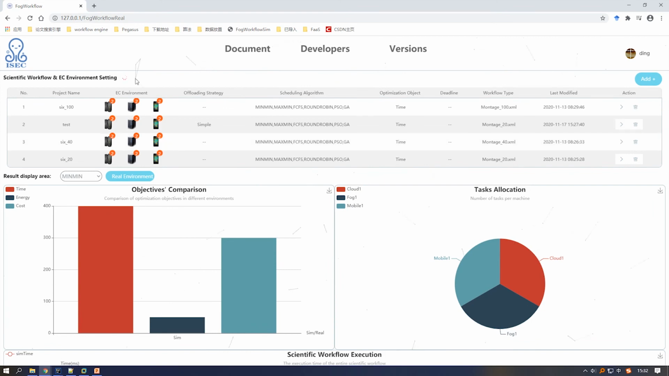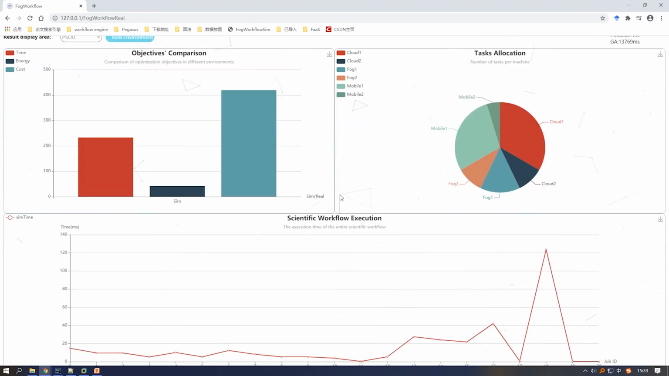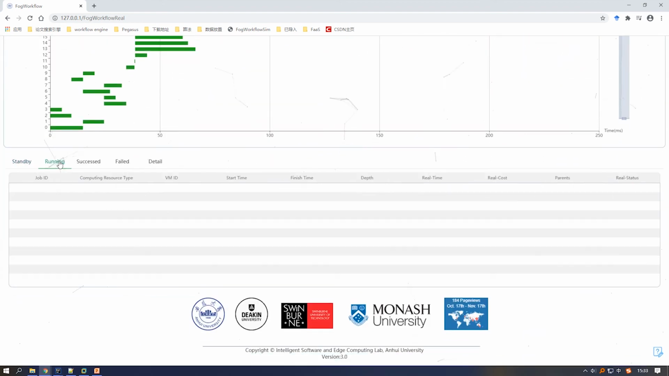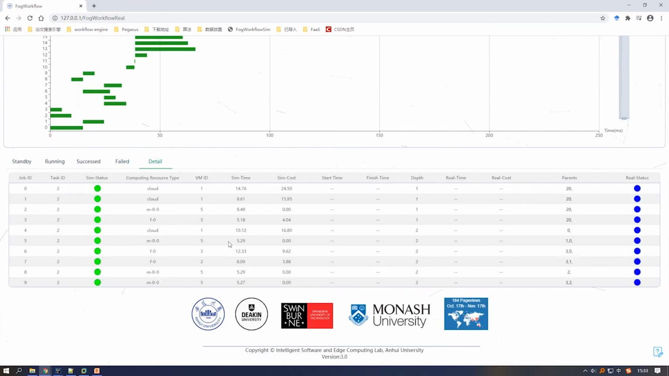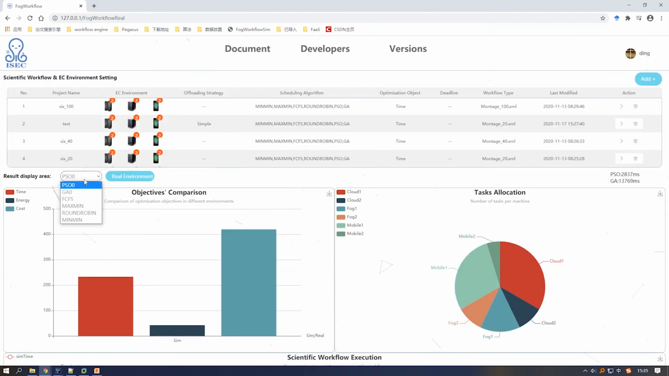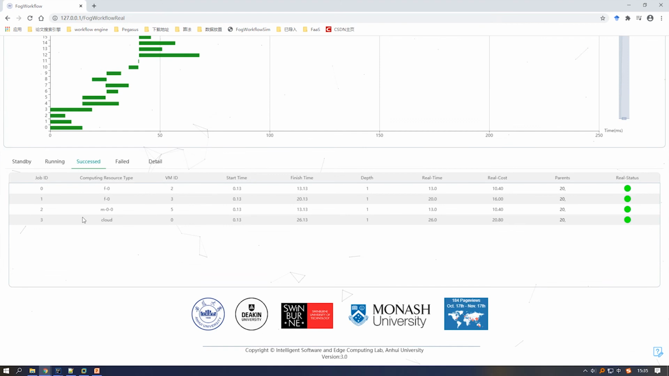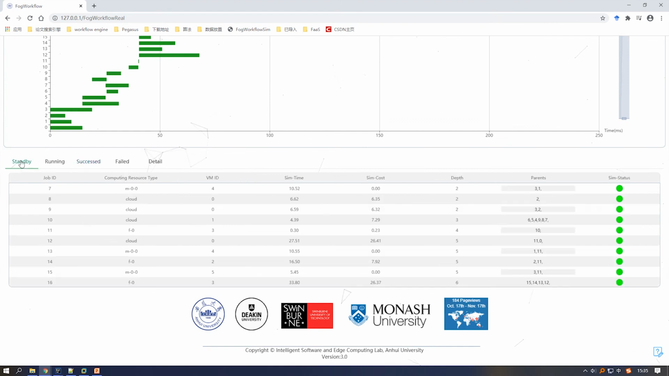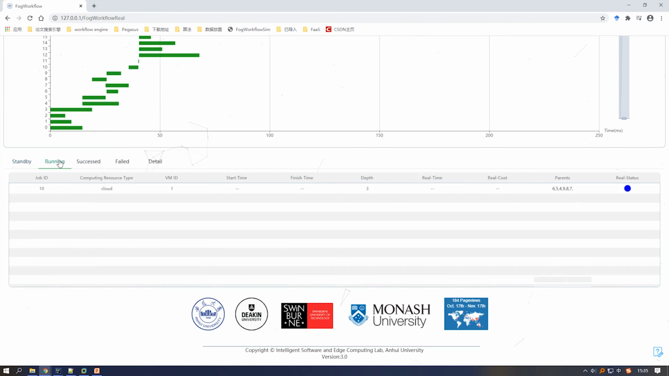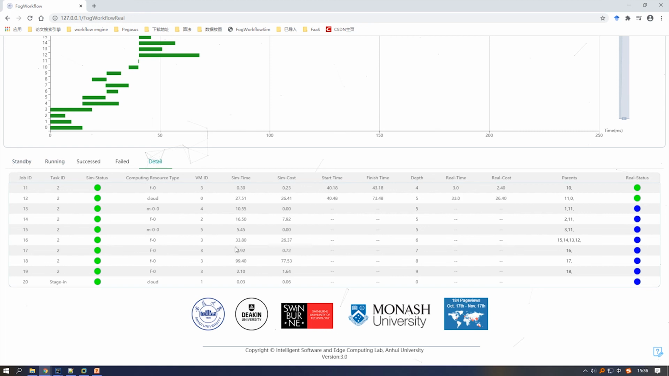After the users complete all setting steps, the execution plan is generated. Users can click the Run button in the action column to start the simulation process of the plan. When the simulation process is finished, users can click the Real Environment button to start the real environment execution process of the plan. After all computing tasks are executed in real edge computing environments, users can compare the simulation execution result with the real environment execution result.